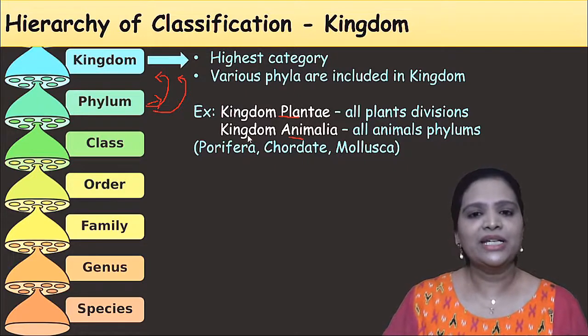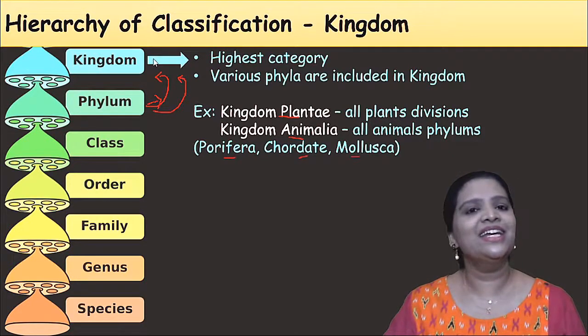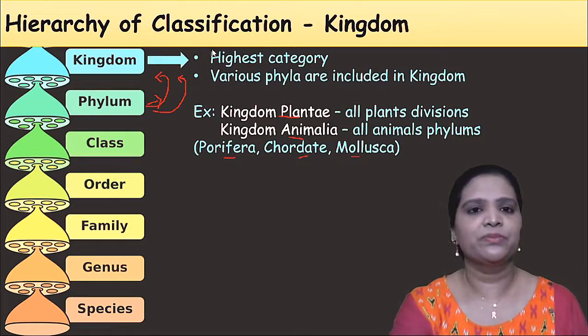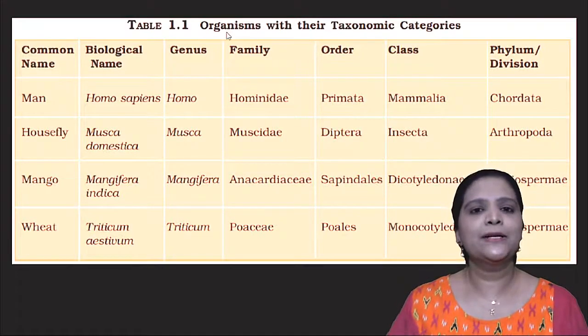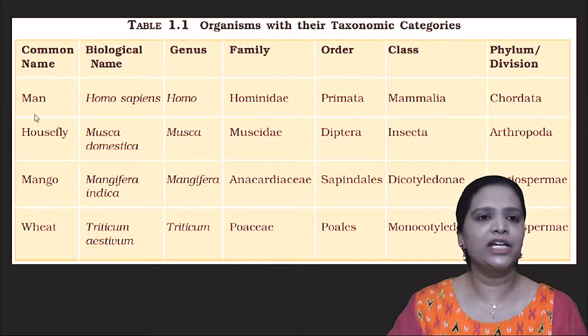So, for example, kingdom Animalia contains phyla such as Porifera, Chordata and Mollusca. So all these phyla come under the kingdom Animalia. Okay. So these are the hierarchy of classification. So let us see some organisms with their categories given in the NCERT book.